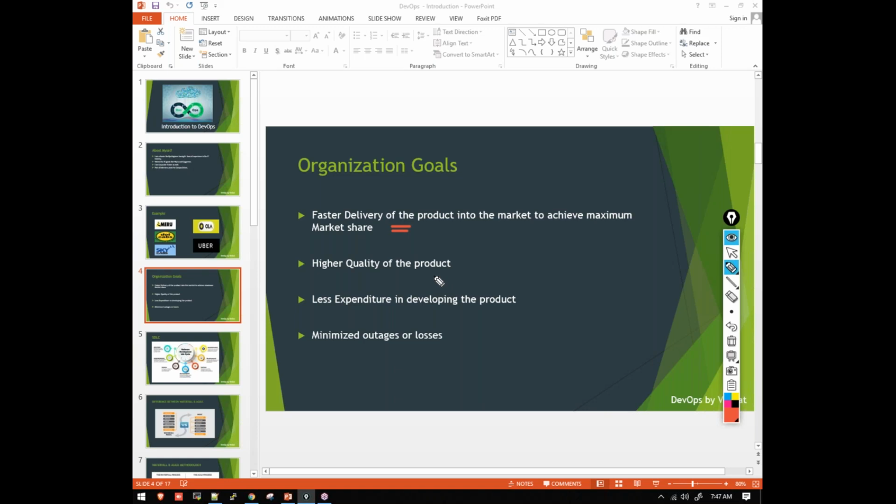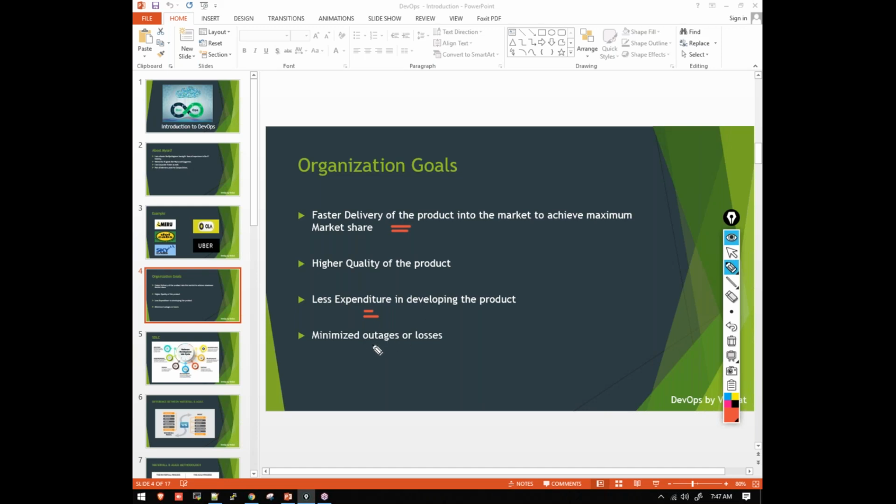Okay, so the companies will always try to see that the quality is not compromised. The third one is less expenditure in developing the product. When a company is trying to develop a product, and if they are trying to cut down the cost for developing that particular product or software, obviously when they're cutting down the investment, which means that they are gaining maximum profit. So less expenditure means more profit. So they'll try to see that they're spending less money for developing the product or software.